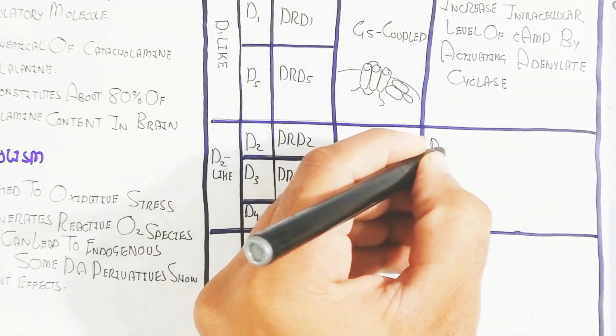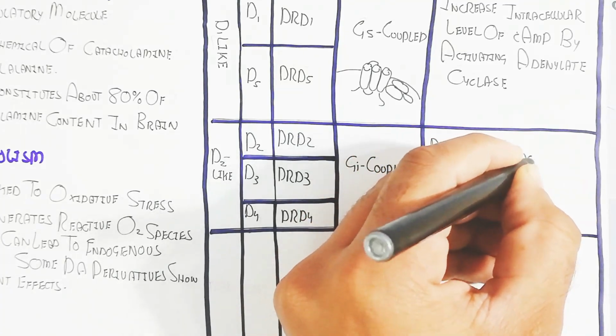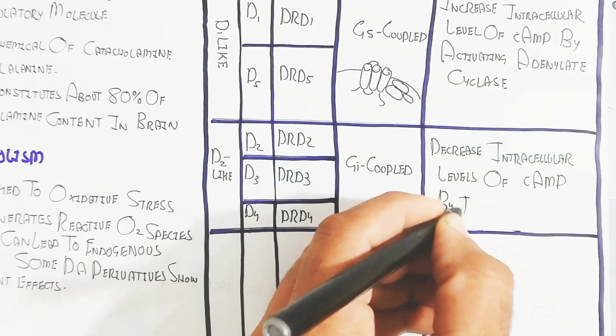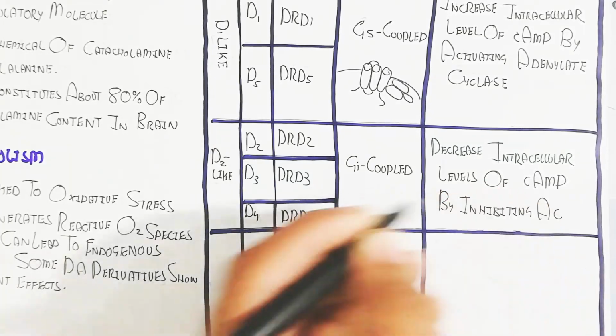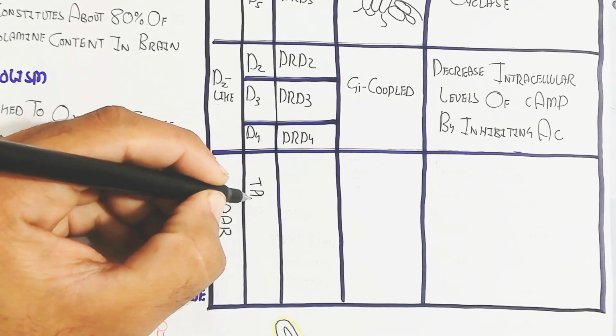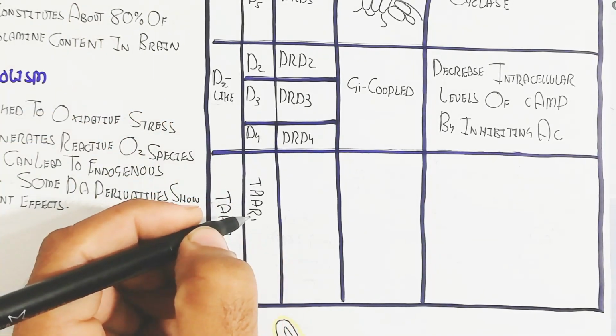While the D2-like family includes the D2, D3 and D4 receptors, with genes DRD2, DRD3 and DRD4, and the Gi coupled protein decreases the intracellular level of cyclic AMP by inhibiting adenylate cyclase.